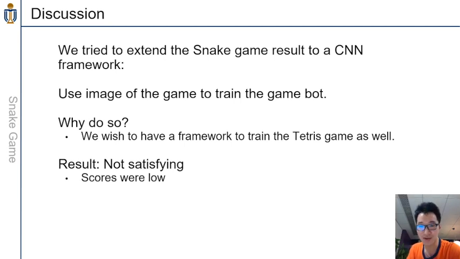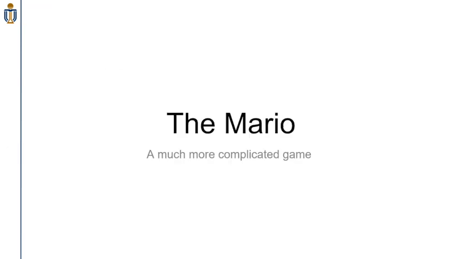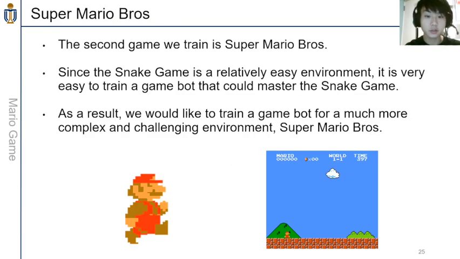We also used Pygame to develop another game, a very famous game called Tetris, which is usually trained using a CNN. But given that the snake game using a CNN is already not very satisfying, we did not pursue that kind of direction on Tetris. The second game we trained is Super Mario Bros.